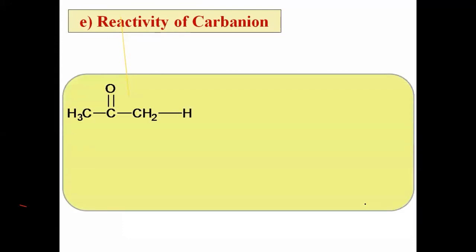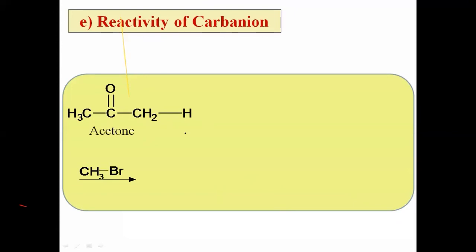Now what is the name of the compound? Yes, it is a ketone. Example of a ketone, CH3, C double bond O, and there is CH3. But just for convenience, I have shown that hydrogen separately. Okay, this is the acetone molecule. When that acetone molecule is treated with methyl bromide, CH3Br.